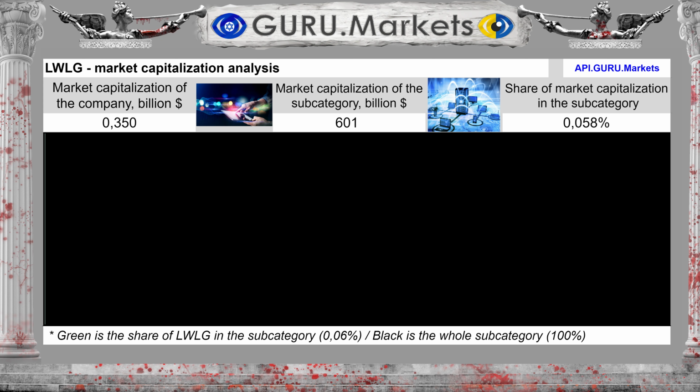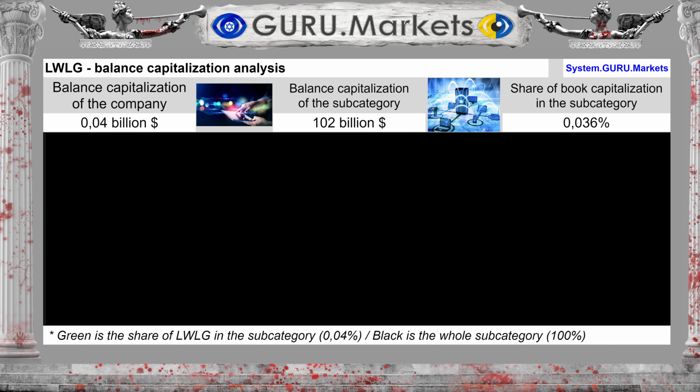Well, here we go. Market capitalization of the corporation Lightwave Logic Incorporated estimated at $0.35 billion. Market capitalization of the subcategory is $601 billion. Lightwave Logic Inc. accounts for a share of 0.058%. This is one of the very small companies in the subcategory. The company's balance sheet capitalization is $0.04 billion, with a balance sheet capitalization of the subcategory of $102 billion. Lightwave Logic Incorporated constitutes a share of 0.036%.